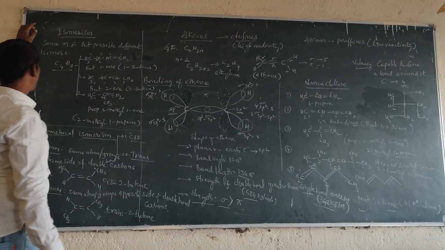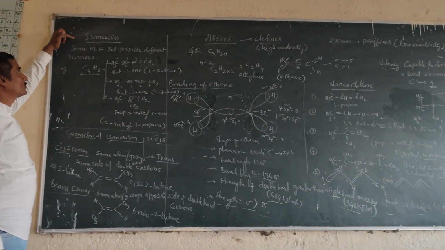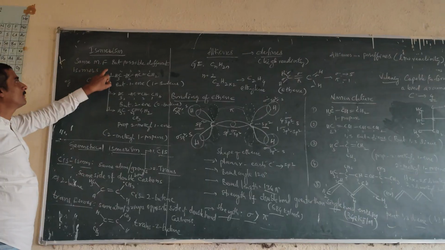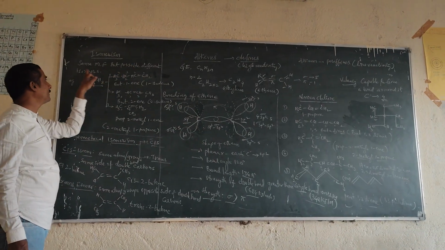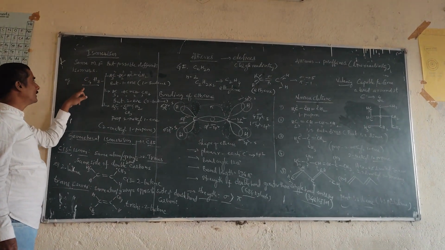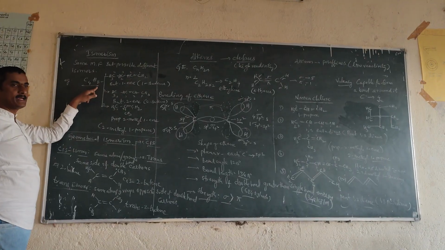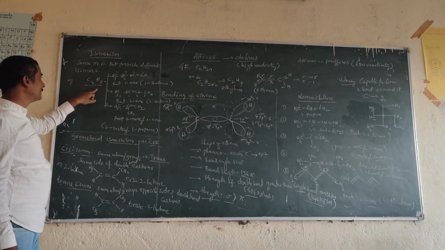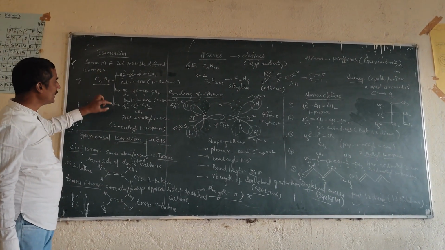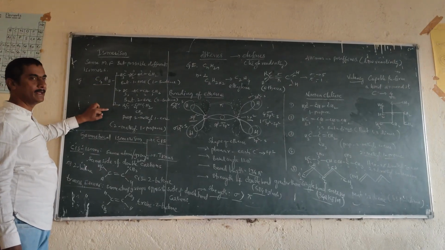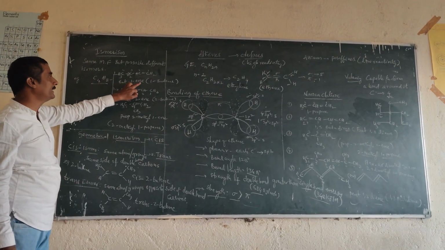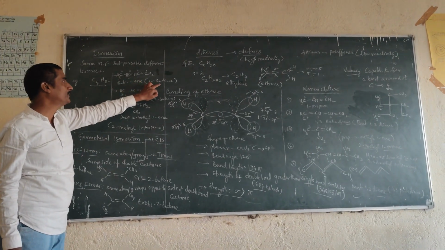Now finally, come to isomerism. Isomerism means the same molecular formula but different possible isomers. We take the formula C4H8, which has 3 isomers. The first one is but-1-ene, also known as 1-butene.